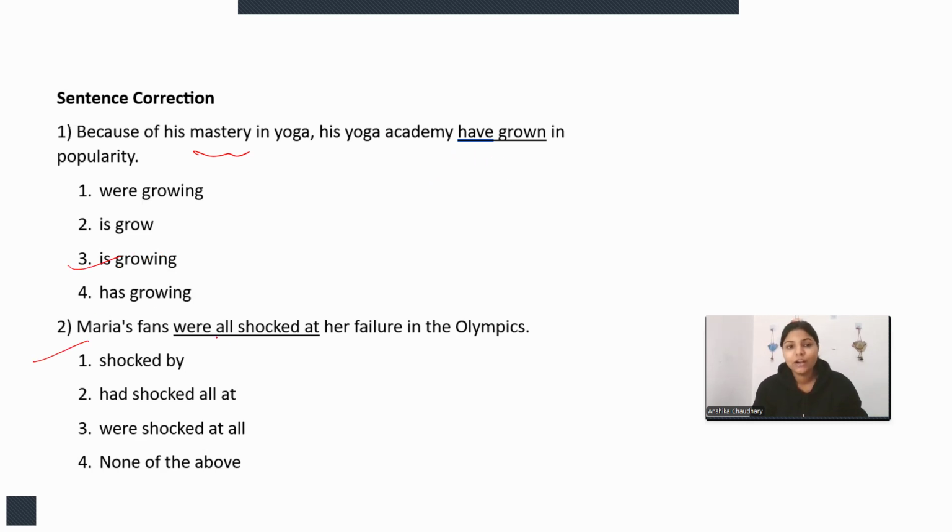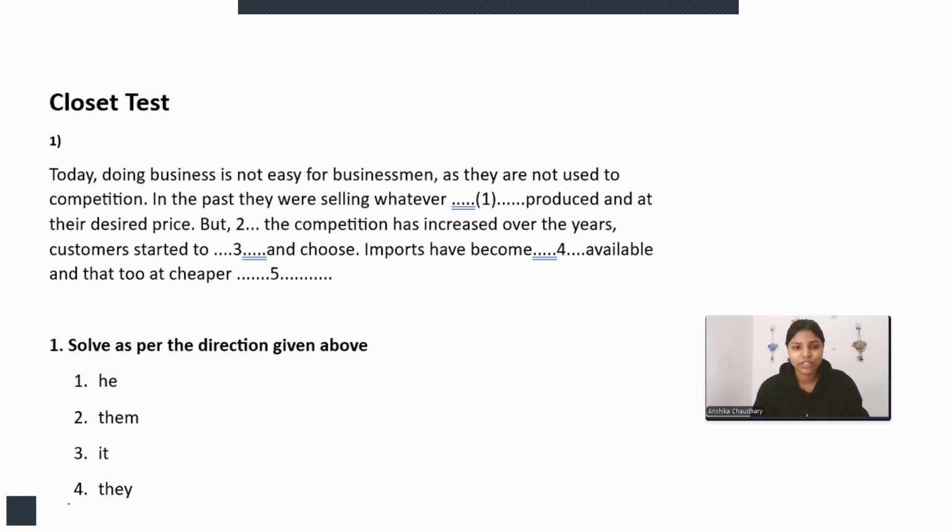Let's move on to the next. Maria's fans were all shocked at her failure in the Olympics. So Maria has failed in the Olympics, and at her failure all were shocked. So it is absolutely correct. There is no change required. There is no correction required. None of the above will be the correct answer. Let's move on to the next question.